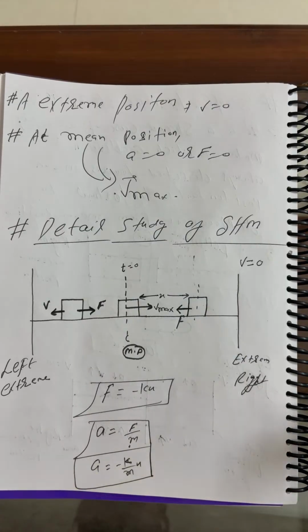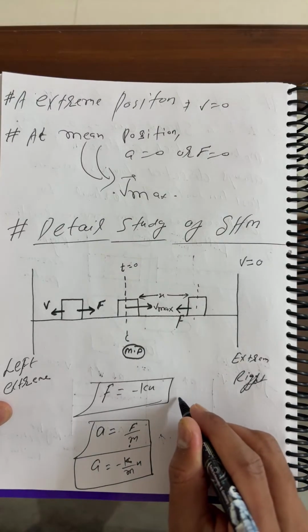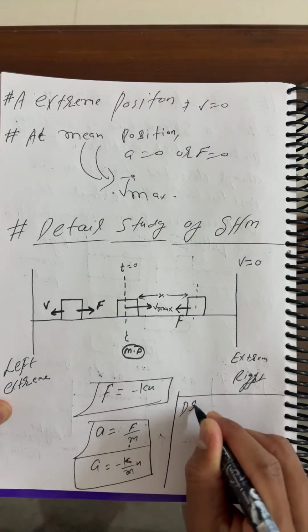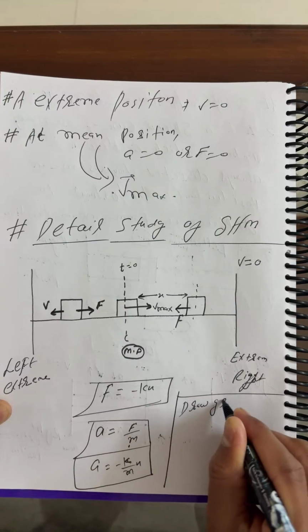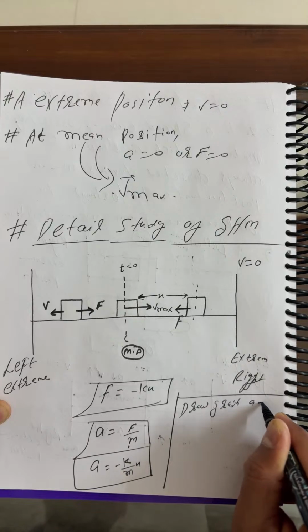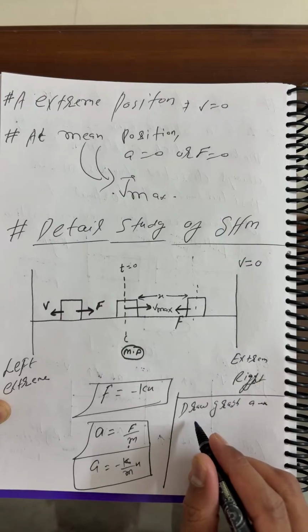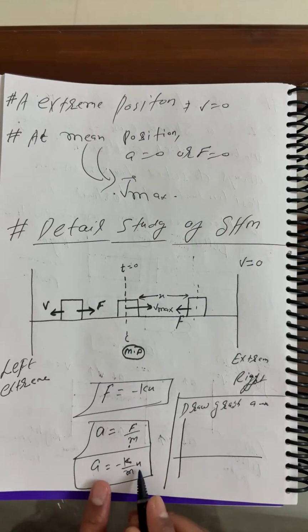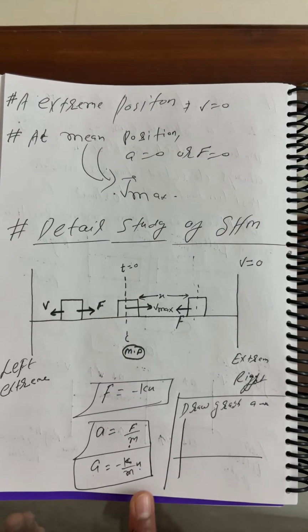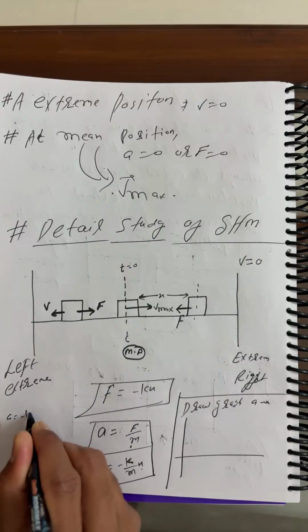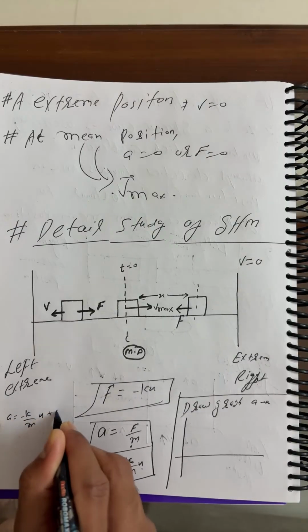J already asked: you have to draw the diagram, a versus x. Draw the graph, a as a function of x. Simply you can say a is proportional to x, but the slope is negative. You can compare: a is equal to minus k upon m into x plus 0.